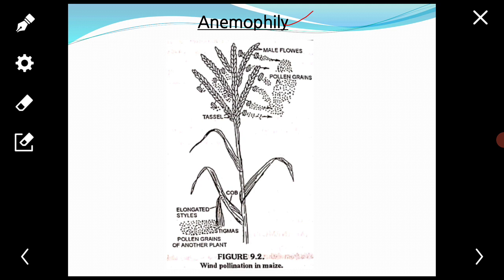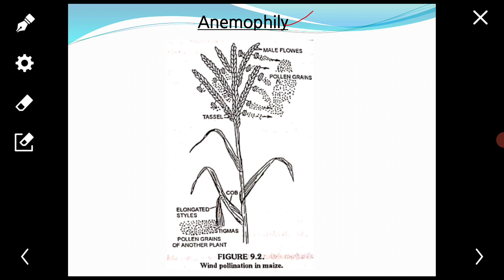Next, pollen grains are small, light, dry, dusty, and sometimes winged, so that they are easily blown away to long distances, in some cases up to 1300 km.